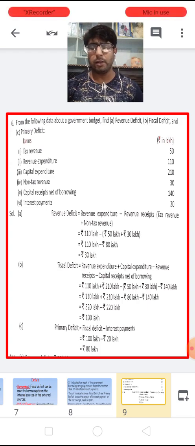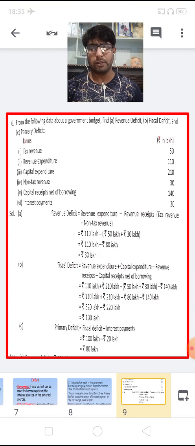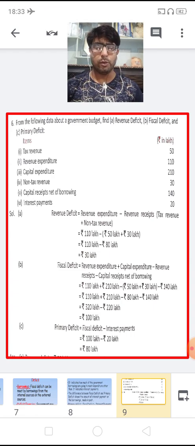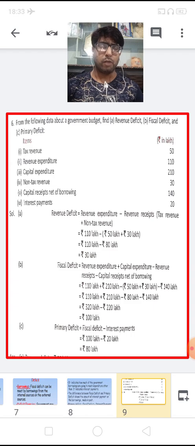The revenue receipts, as we have calculated, are 80, and the capital receipts net of borrowings are 140, that is, excluding borrowings, the receipts from capital are 140.